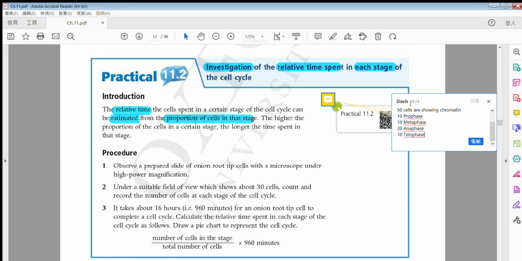Can you tell me which one takes the longest time? The answer would be the first one, 50 cells showing chromatin. Showing chromatin means which phase? Interphase. Why? Because I can tell this. I can estimate it because they are staying at that stage for the longest time. Therefore, that stage takes the longest time to complete.